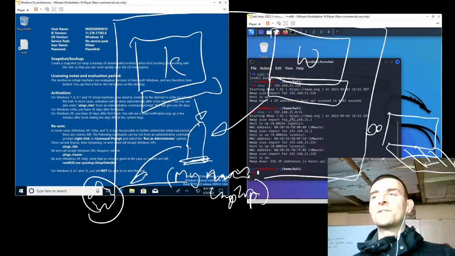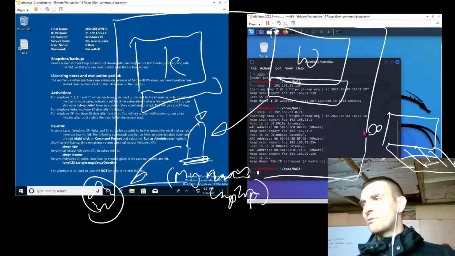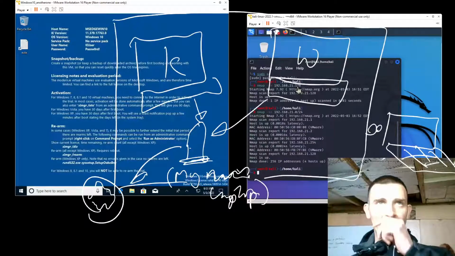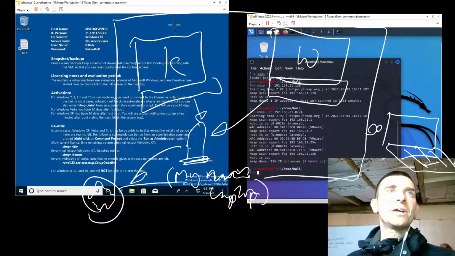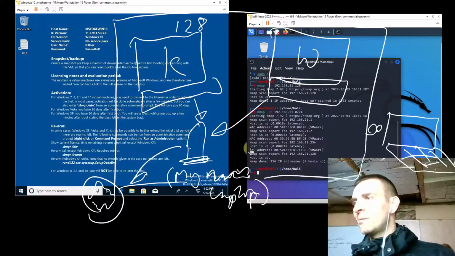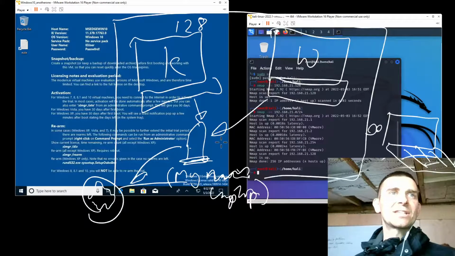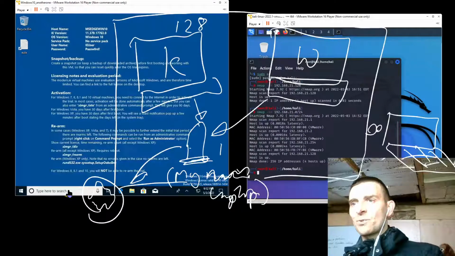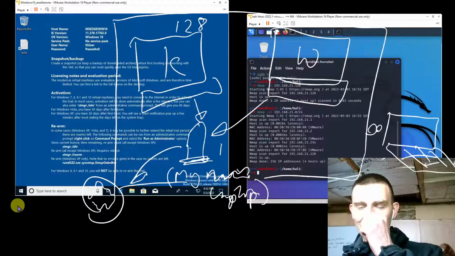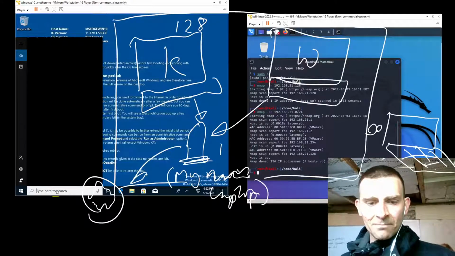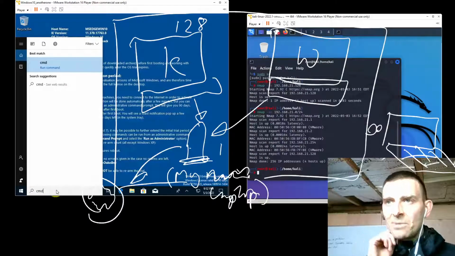All right. And if you remember the IP address, if we just remind ourselves, the IP address of this Kali machine is 128. So I'm going to go ahead and write 128 up here. We don't know what the address of the Windows machine is yet. We will shortly. And I believe that this ends in 1 or 2. Let's just pretend it ends in 1. All right. So let's see what the IP address of the Windows machine is now. Just going to have a quick look and make sure this isn't too blotchy. No, that's fine. So let's take a look at the Windows machine. CMD. Get the command line up.